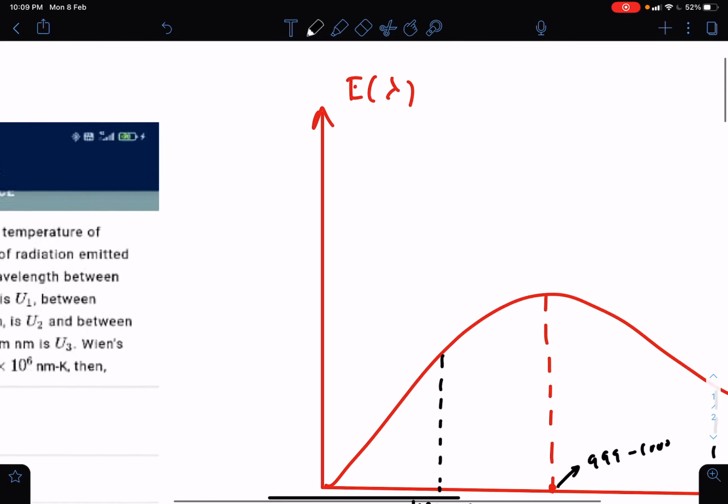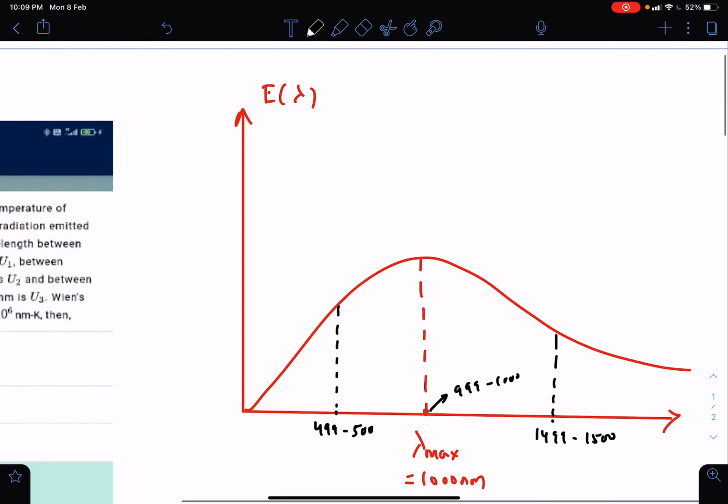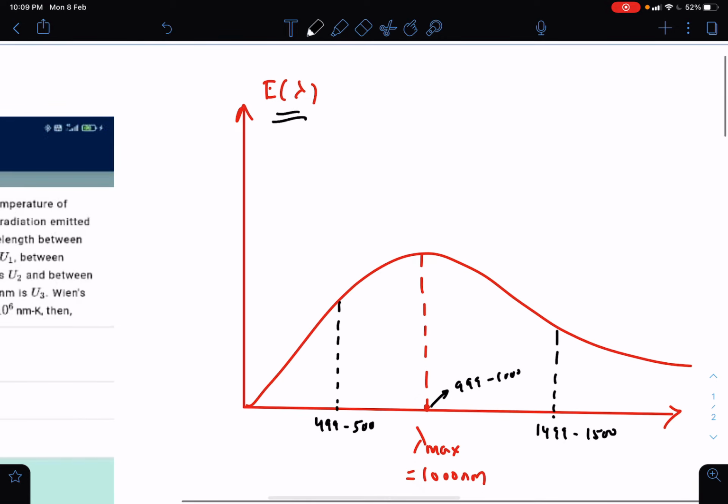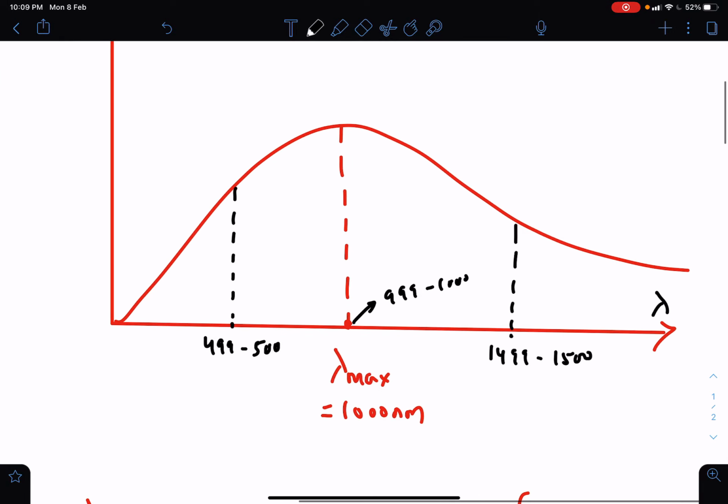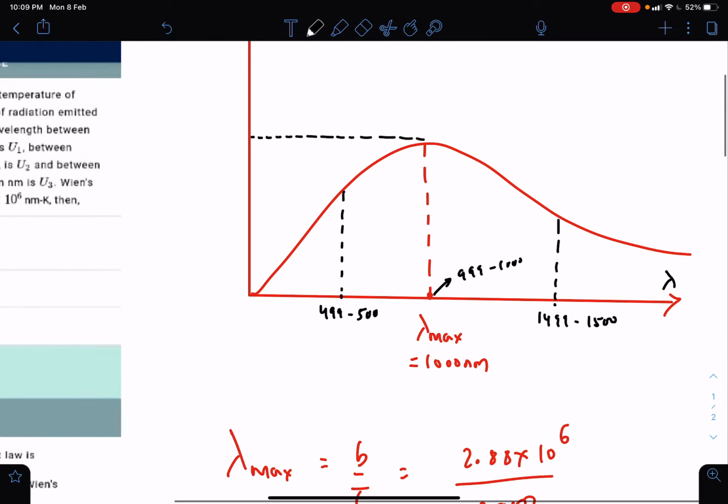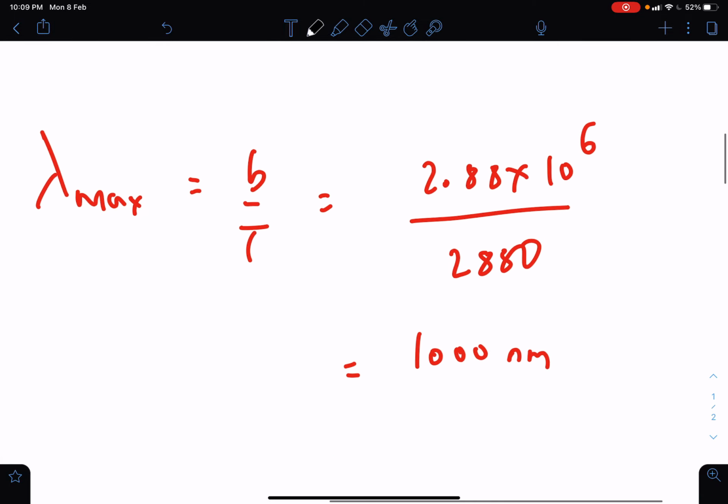So how do we decide which wavelength is favored more while emitting? For that, there is a graph of spectral emissive power versus wavelength lambda. And here we have lambda max. Lambda max is the wavelength which is most favored, and the energy radiated by the black body per unit surface area per unit time is maximum for this particular wavelength. That wavelength can be found out. So lambda max is the most favored wavelength, which is equal to b by T according to Wien's law.